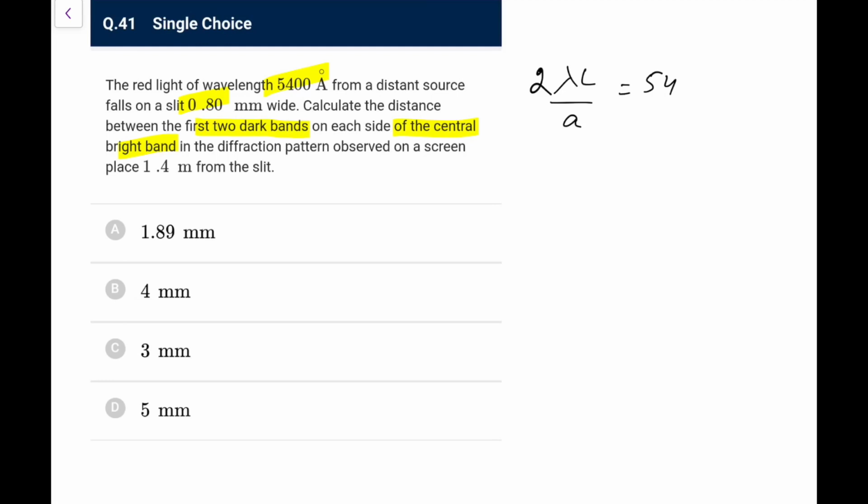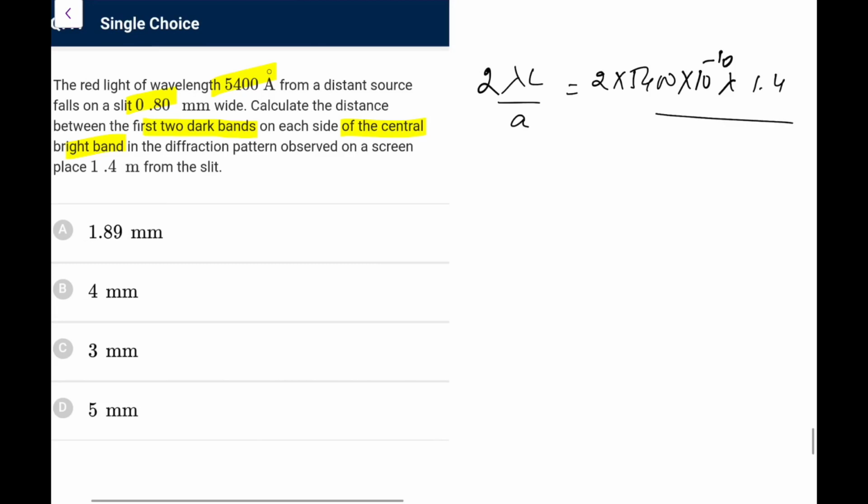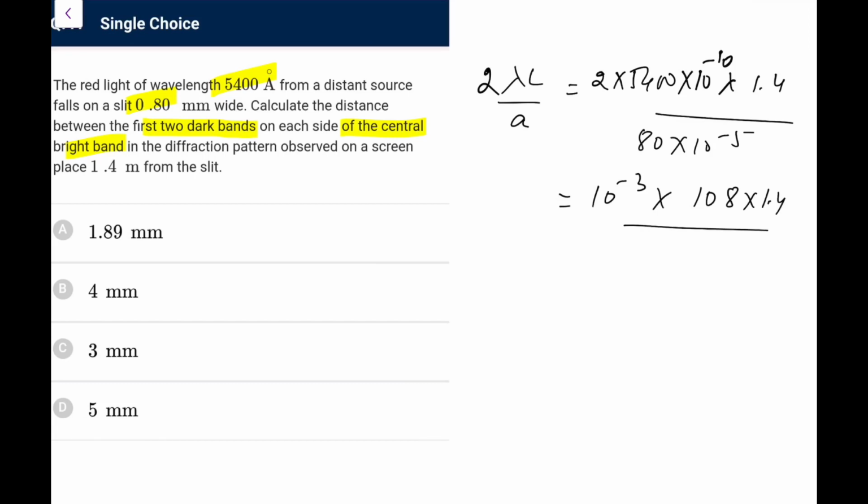So that would be what you can say, let me write it again, twice of 5400 into 10 to the power minus 10, L is 1.4 and A is 80 into 10 to the power minus 5 I can go for. So 5 and 2 7, so that would be 10 to the power minus 3, 54 into 2, that is 108 into 1.4 over 80.